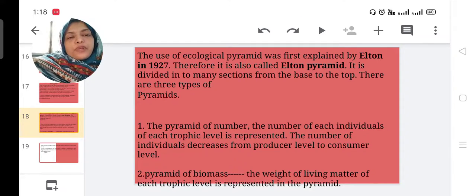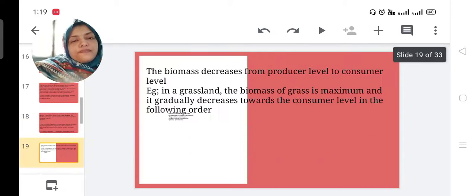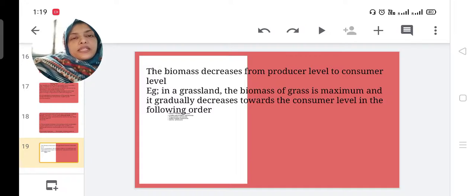Second one, pyramid of biomass. Biomass here means the weight of living matter of each trophic level, which is represented in the pyramid. The biomass decreases from producer level to consumer level. Like the pyramid of number, the biomass pyramid also decreases from producer level to consumer level.